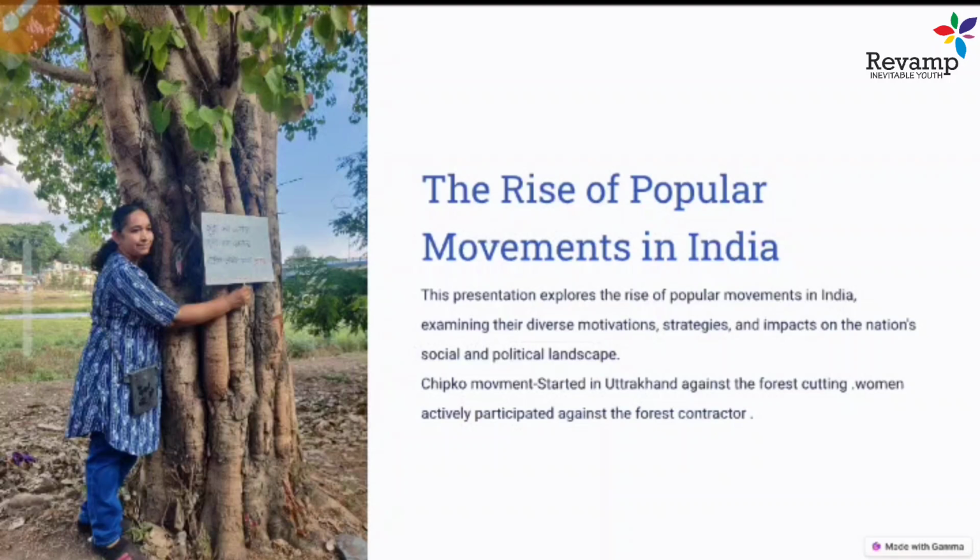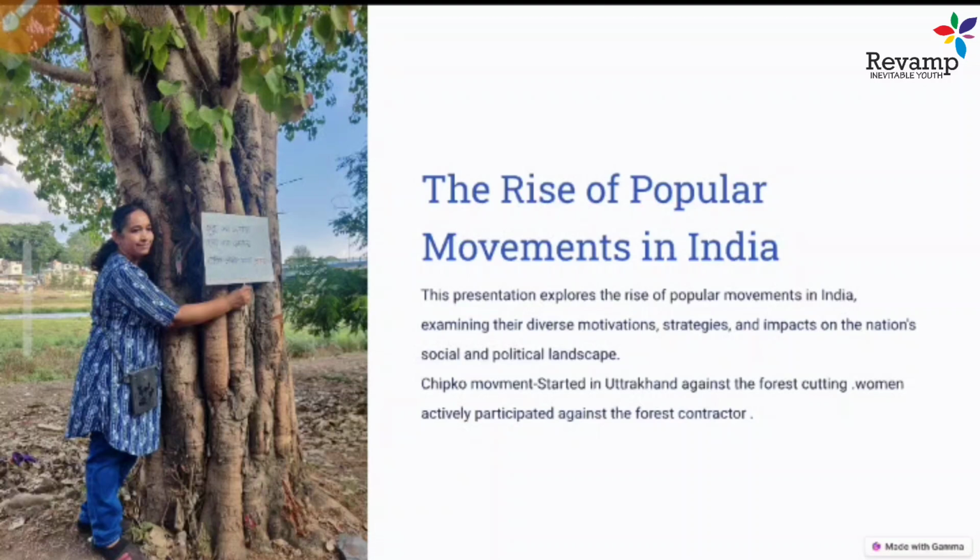Let's begin with it. The first very popular movement is the Chipko movement. I hope you all heard of this before. So the Chipko word, what does it mean? This Chipko movement started in the Uttarakhand Garhwal region. In Uttarakhand, when forests started being cut down for commercial consideration, the women of that region started hugging the trees, and that's called the Chipko movement. Like in this picture, women of this region started hugging the trees and not letting them be cut down. That's how the name Chipko movement started.